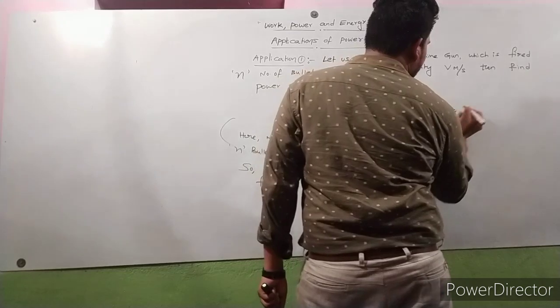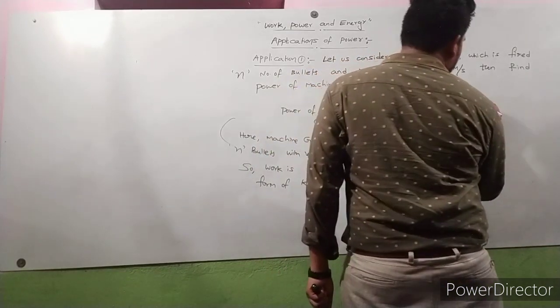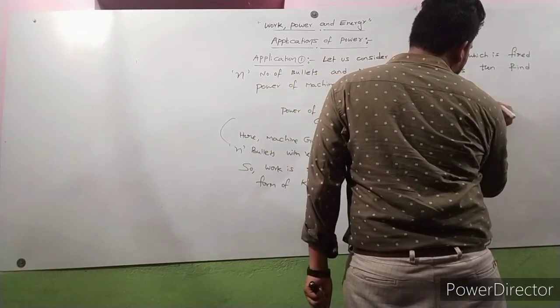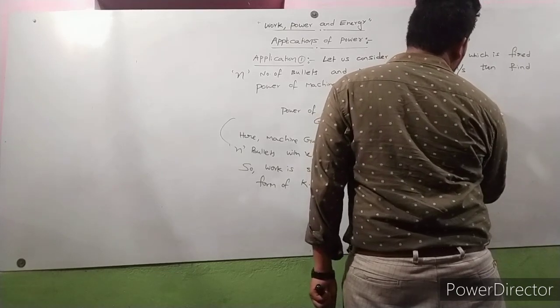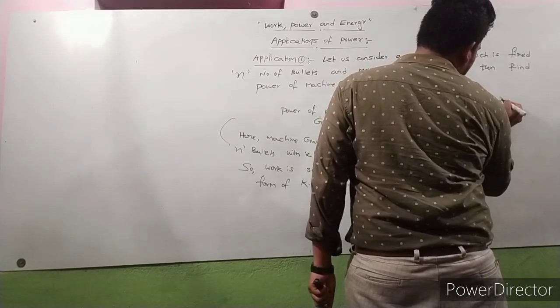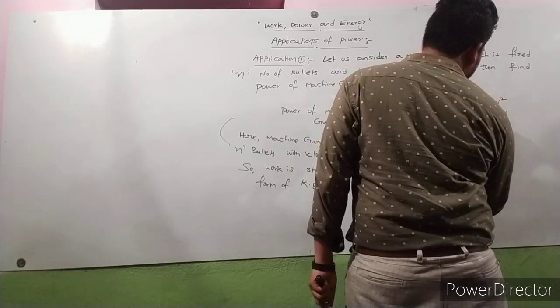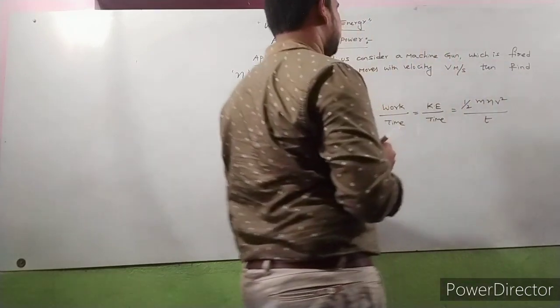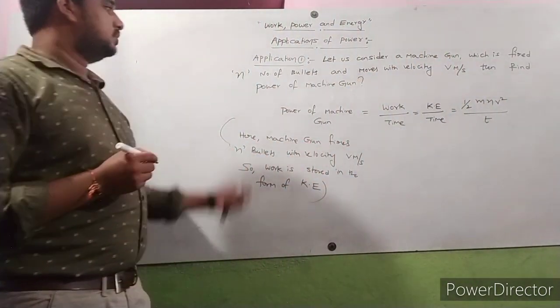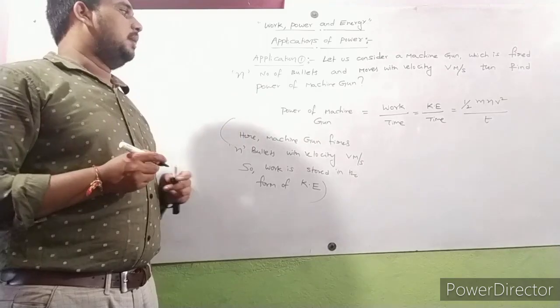So the kinetic energy formula is half mv square. Here n number of bullets are there, that's why it is half m n v square by time t. This is the formula for power of the machine gun.